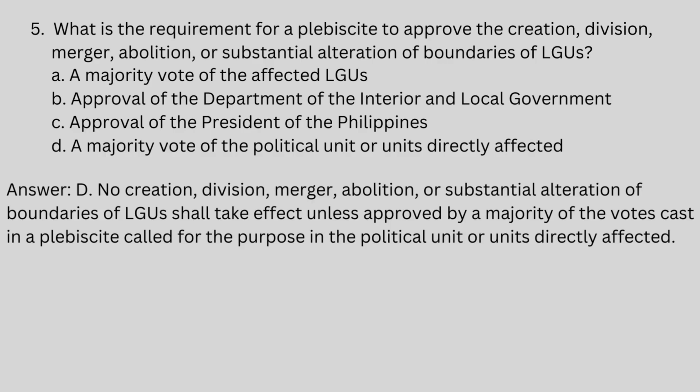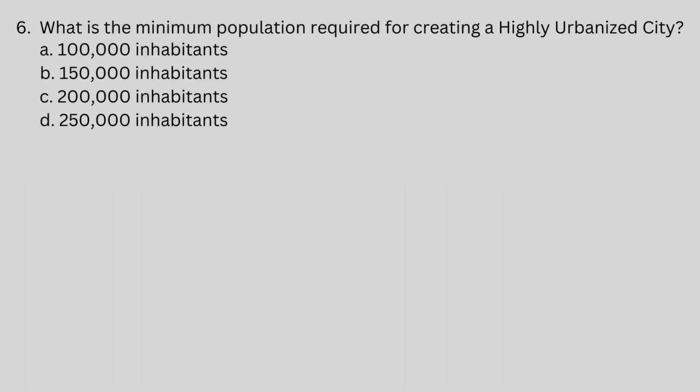Number 6, what is the minimum population required for creating a highly urbanized city? A. 100,000 inhabitants. B. 150,000 inhabitants. C. 200,000 inhabitants.